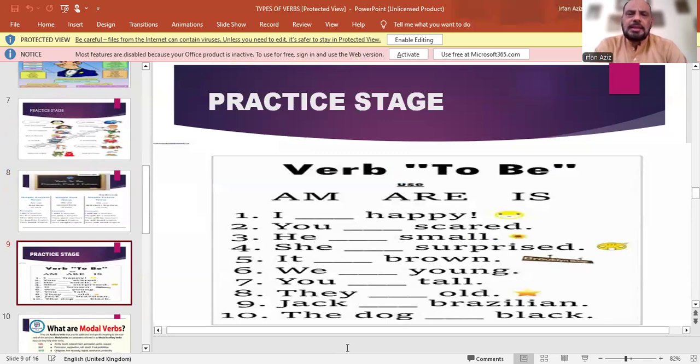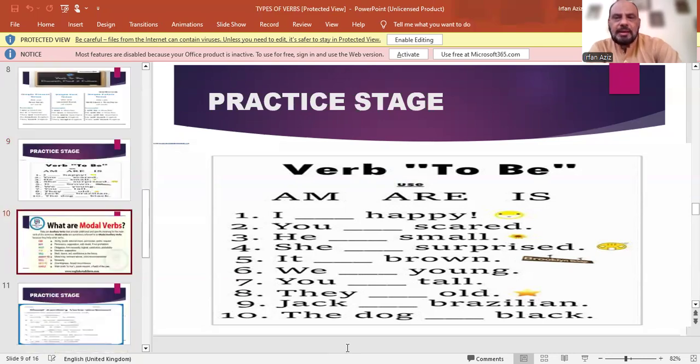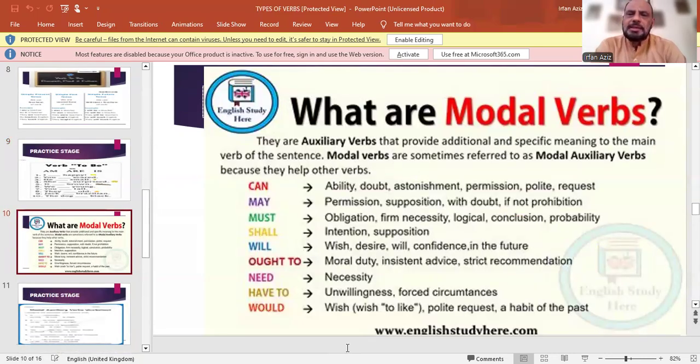Now, there is a practice sheet for verb to be. You have to fill am, is, or are in the given blanks. I am happy, you are scared, it is small, she is surprised, it is brown, we are young, you are tall, they are old, Jack is Brazilian, the dog is black. Now come to the next point.